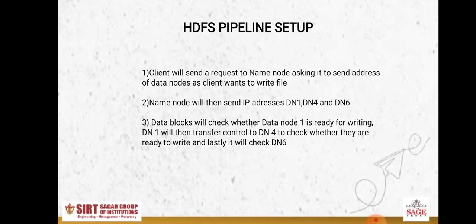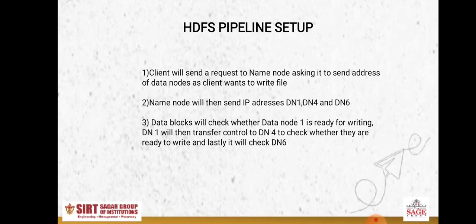So what the client will do: the client gets the addresses of data node 1, 4 and 6. The client will check whether data node 1 is ready for writing. If data node 1 is ready for writing, the client will store the file in data node 1. As the client stores the file in data node 1, the control automatically directs to data node 4 to check whether it is in a ready condition to write the data. When data node 4 is ready to write the data, the client will store the file xyz in data node 4 also.